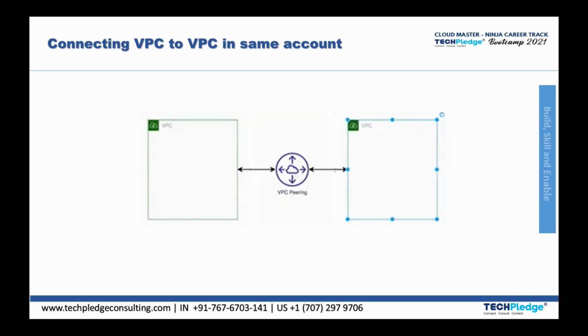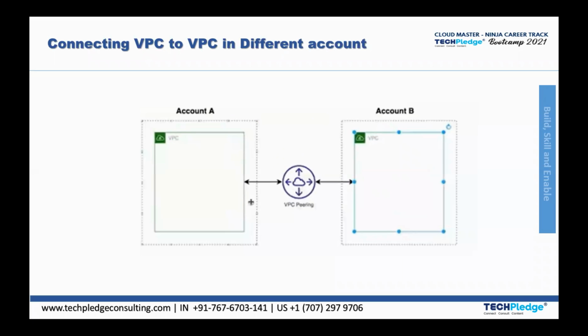So how will they do that? In account A I have one database, in account B I have the other database. I want to allow communication between account A and account B. Got it? That is also possible via VPC peering.